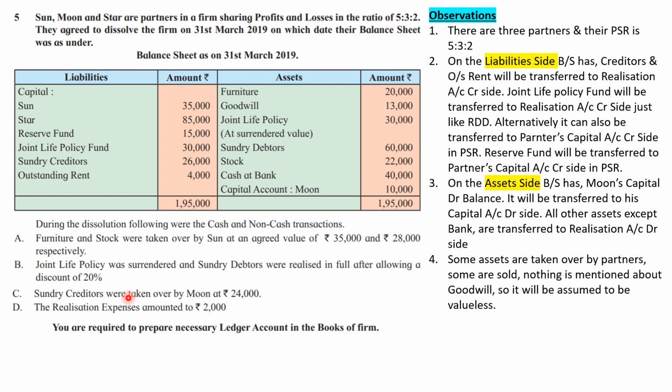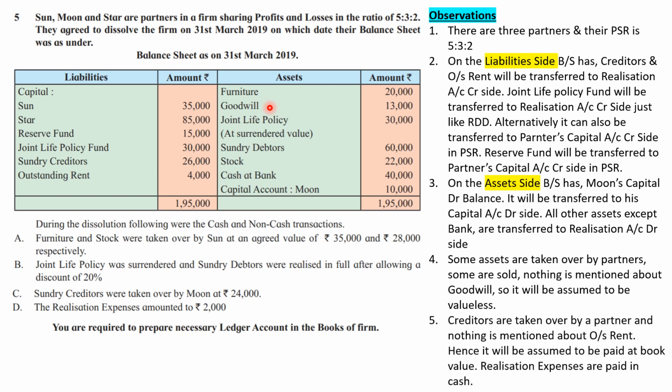If you remember our discussion, our logic says that in case of liabilities, in the first step, that is transferring the liabilities from the balance sheet, that will be considered at book value. And if afterwards there is no adjustment given for liabilities, then we consider that liabilities are still paid at book value. About assets, our logic says that if there is no adjustment afterwards, then they are supposed to be ignored, they are assumed to be valueless. So that particular treatment we are going to give to goodwill. When we are closing the balance sheet, we will transfer goodwill to realization account debit side. Afterwards we will not sell it off, we'll ignore it, because nothing is mentioned, neither is it taken over by partner nor sold for cash to anybody else.